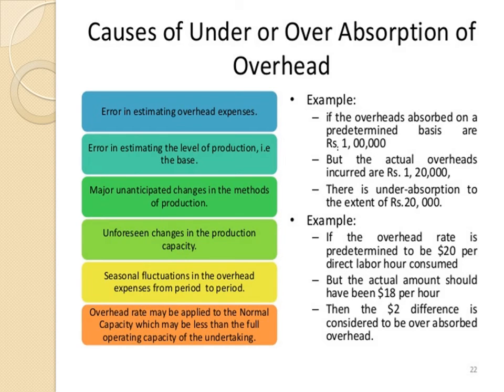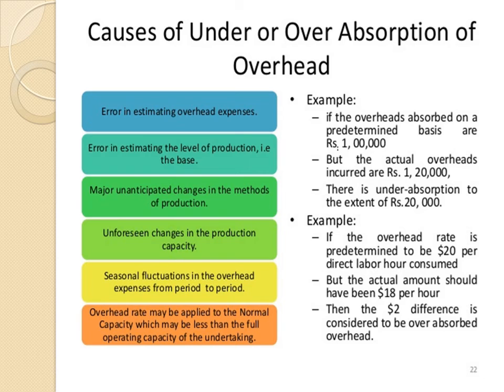example that if the overheads absorbed on the predetermined basis are 1 lakh, but the actual overheads are 1,20,000, then there is under absorption of 20,000 in overheads, because the estimated or predetermined overheads were 1 lakh, but the actual overheads incurred are 1,20,000.